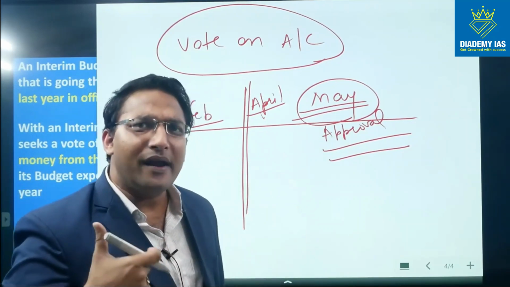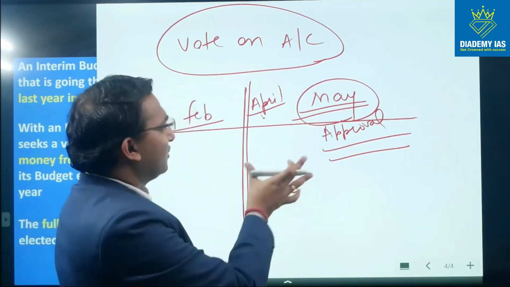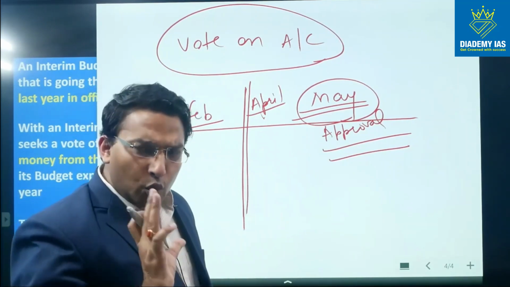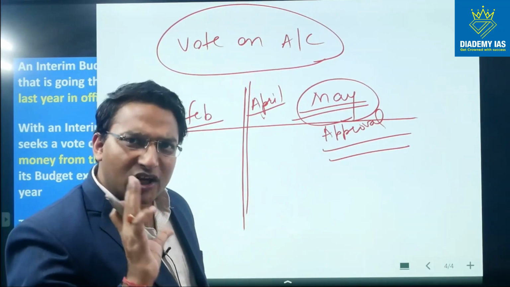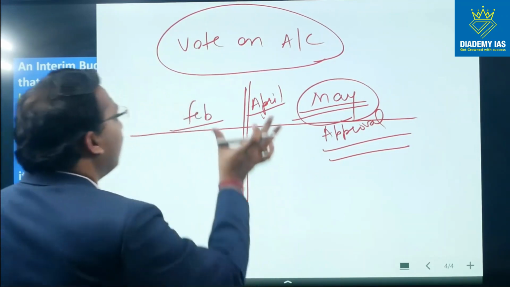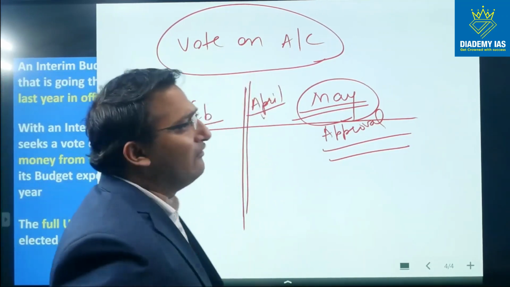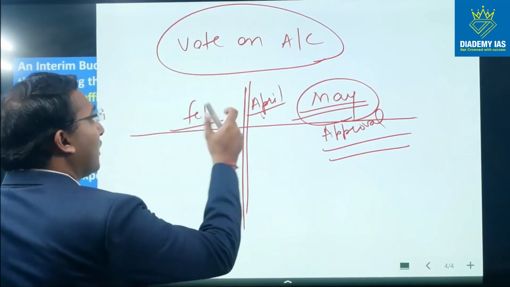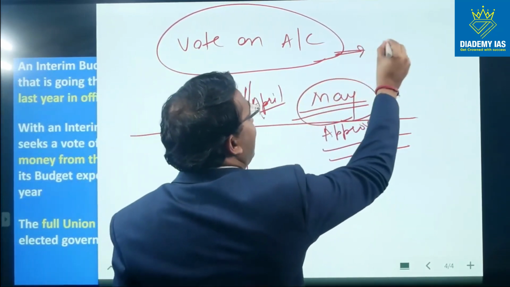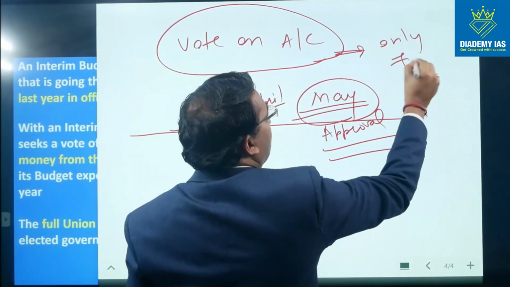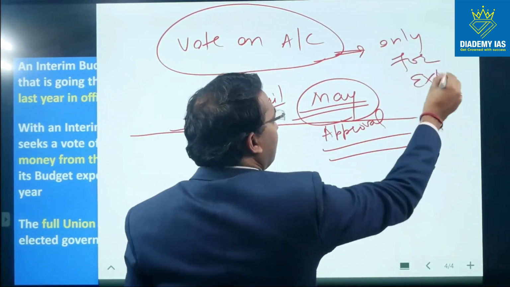From where will the government pay the expenses of the April month? So to manage these expenses of the April month, this vote on account concept has been given. Now this vote on account is only and only for the expenditure, not for the income, right?